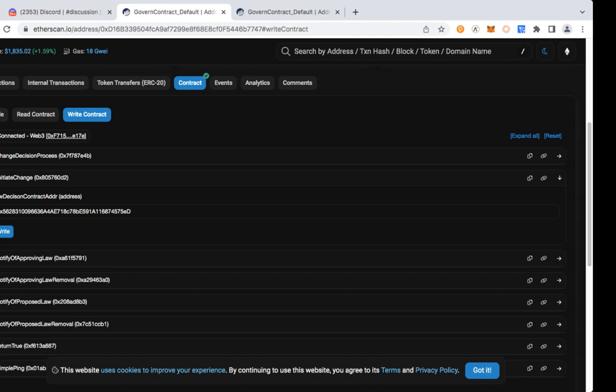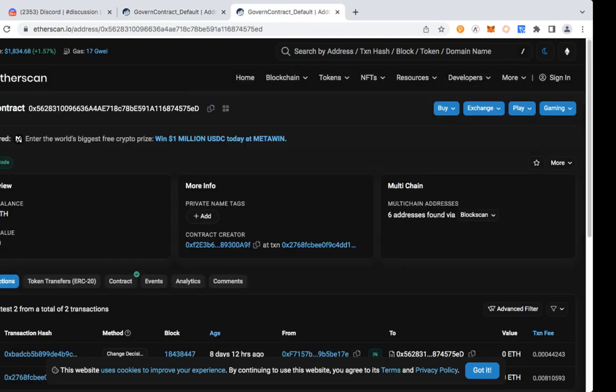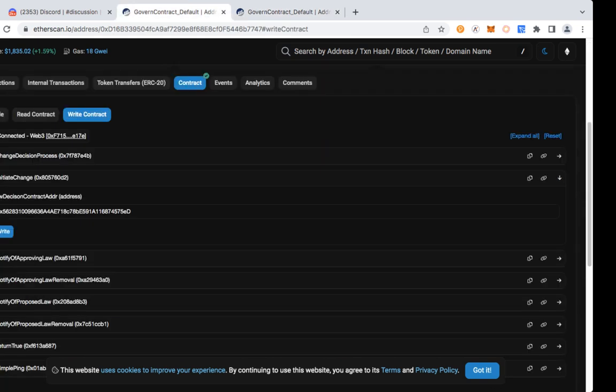So just to make sure we're doing the right thing, this is the contract we transition to, it ends with ED. Copy the address, and put it in here, ends with ED, and here we go. So now my MetaMask has opened up, and it has a transaction that is being prepared. As soon as I hash that in, let's see. I will confirm.